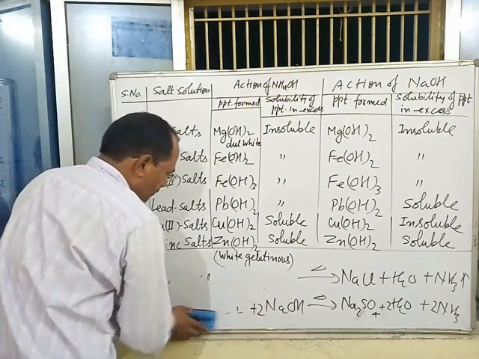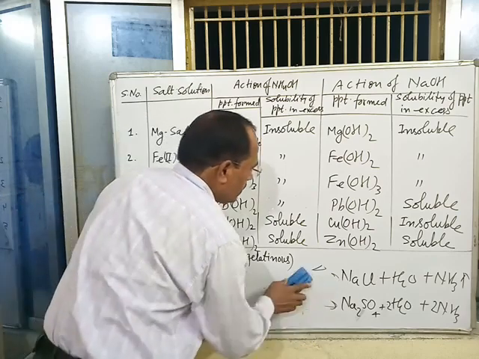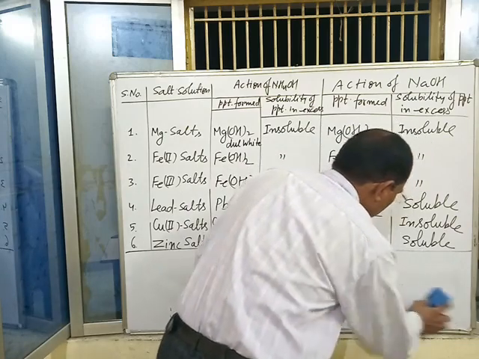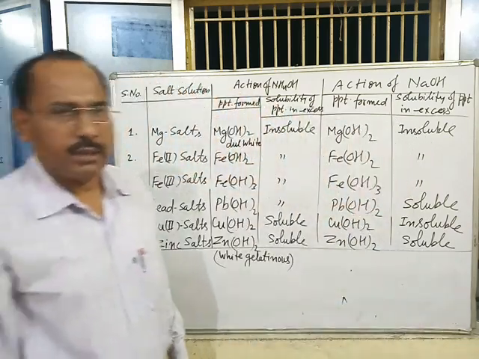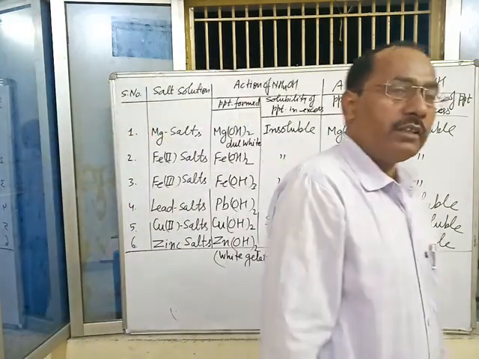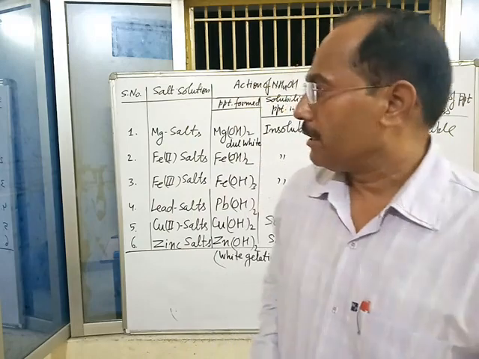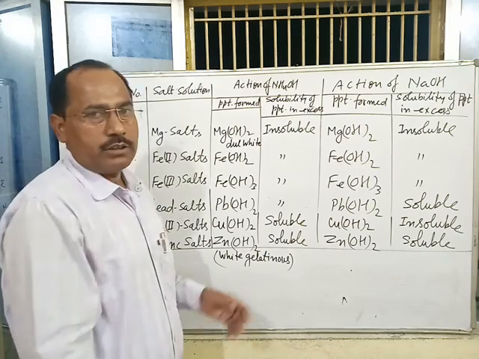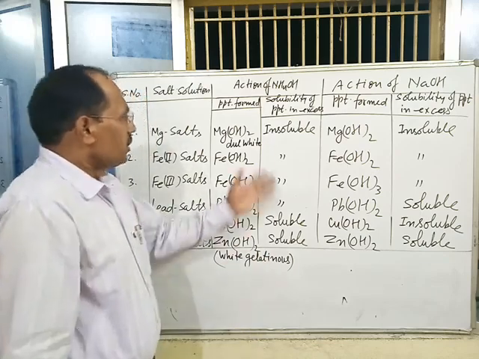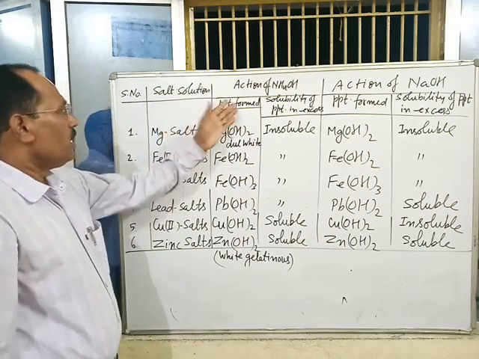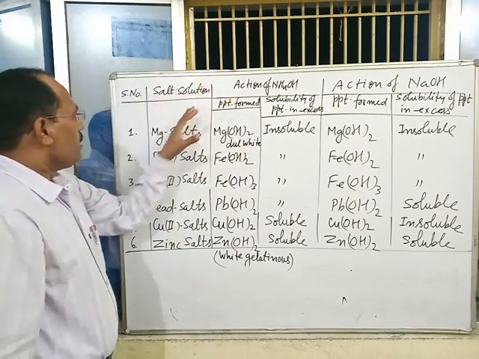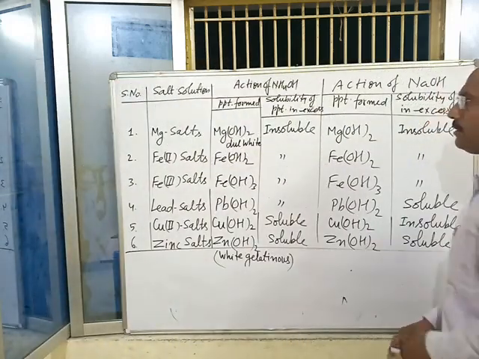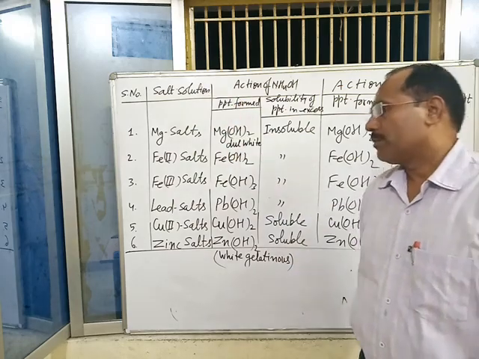And the last property, which is common for lesson 3 and lesson 4, your lesson 4 is analytical chemistry. In this branch of chemistry, usage of sodium hydroxide and ammonium hydroxide is described. In this video, you will study the action of ammonium hydroxide and sodium hydroxide on salt solutions of some heavy metals.